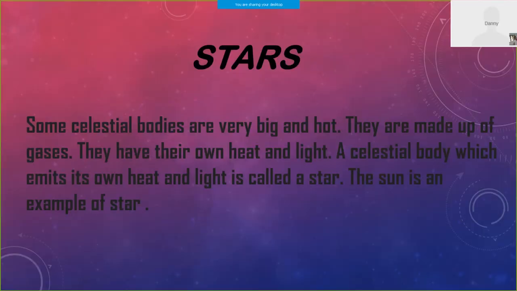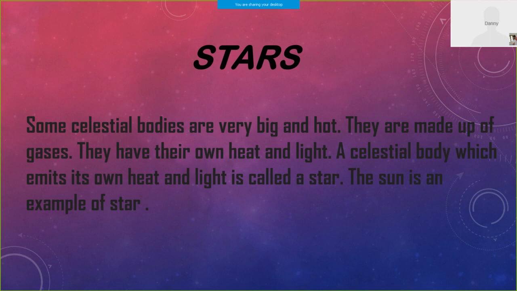Next is stars. Some celestial bodies are very big and hot. They are made up of gases. They have their own heat and light. A celestial body which emits its own heat and light is called a star. The sun is an example of a star.